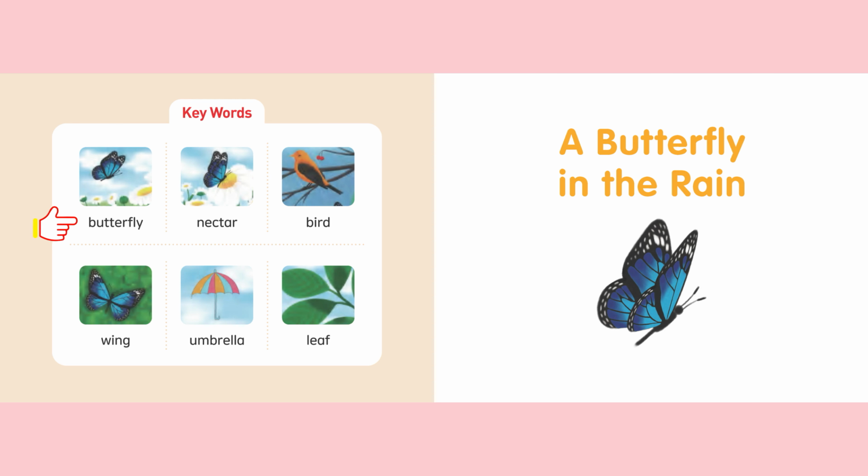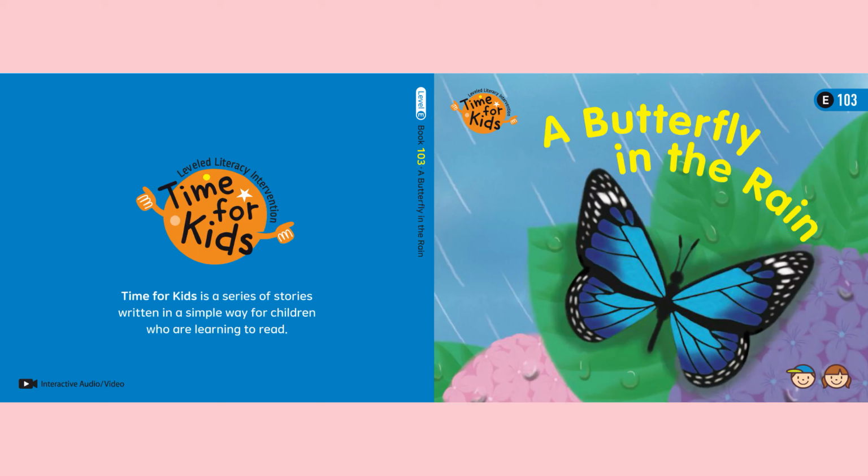Butterfly, nectar, bird, wing, umbrella, leaf. Now let's read the story A Butterfly in the Rain.